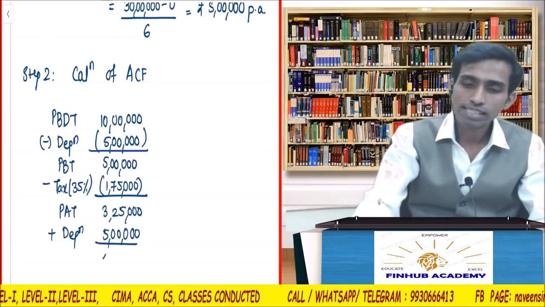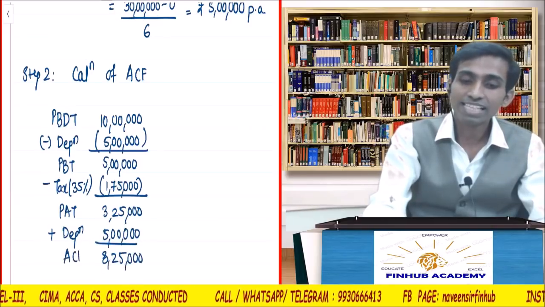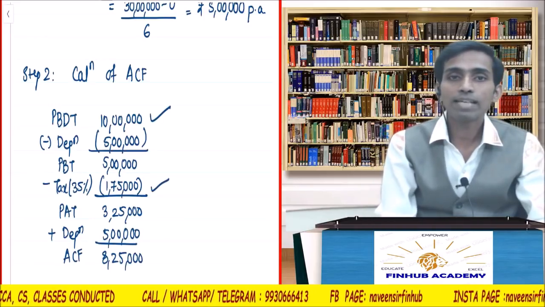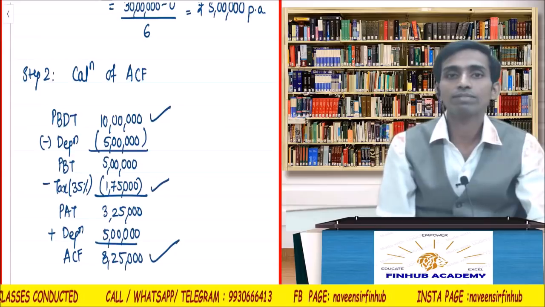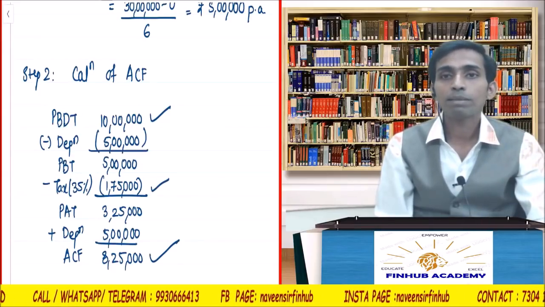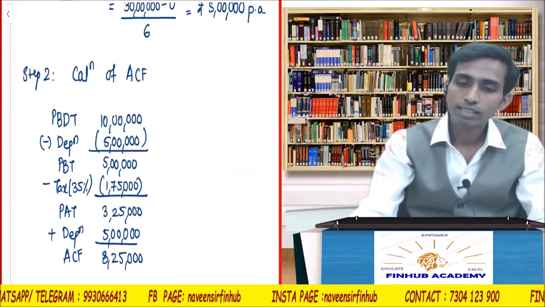So my cash flow is 8,25,000. Here also, that trick, what I said: PBDT minus tax. Check. 10 lakh minus 1,75,000. Answer should be 8,25,000. Understood? 10 lakh minus tax. PBDT minus tax should be your ACF. See, that also you can apply. Okay. My ACF is done.